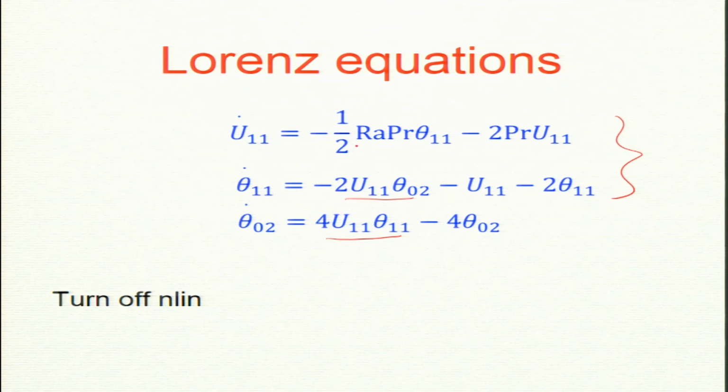So, from the first equation, Pr cancels. So, Rayleigh theta 11 equal to minus 4 u11, but what is u11 from here? It is minus 2 theta 11. So, minus minus becomes plus 8 theta 11. So, Rayleigh critical is 8. Okay. So, it better come that way. So, that is what we get. So, it is consistent. Now, this is one part.